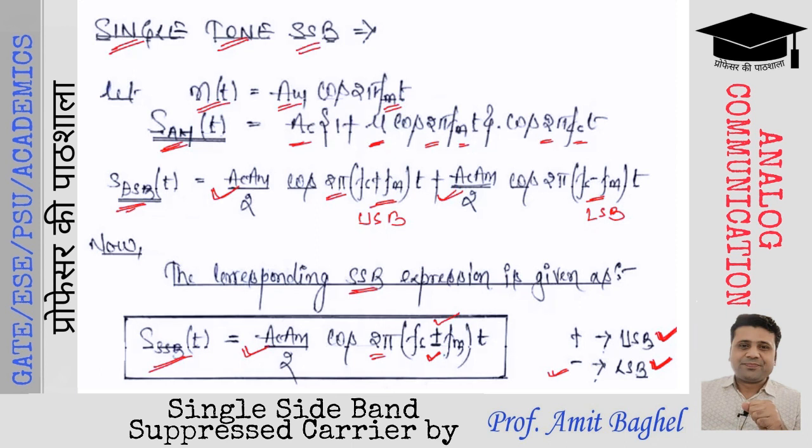So let us observe the frequency spectrum of this modulated waveform.